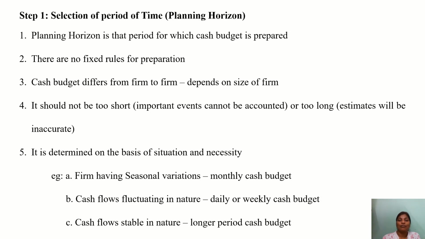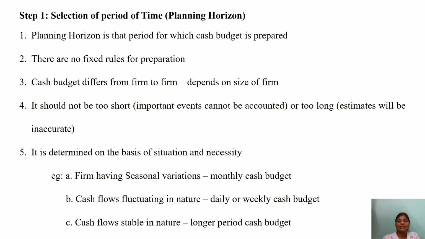When you have more cash flows, or seasonal requirements, or business cycle requirements, all these things will be taken into consideration when preparing the cash budget. For example, if the firm has seasonal variations, that is, it is a seasonal firm, such as umbrellas or ice creams, which are seasonal industries, then the budget will be prepared on a monthly basis.